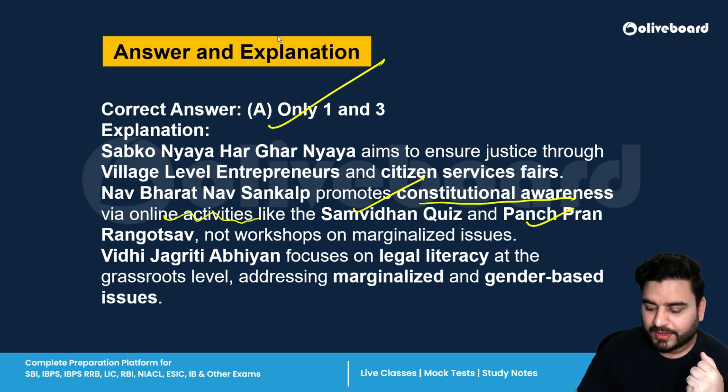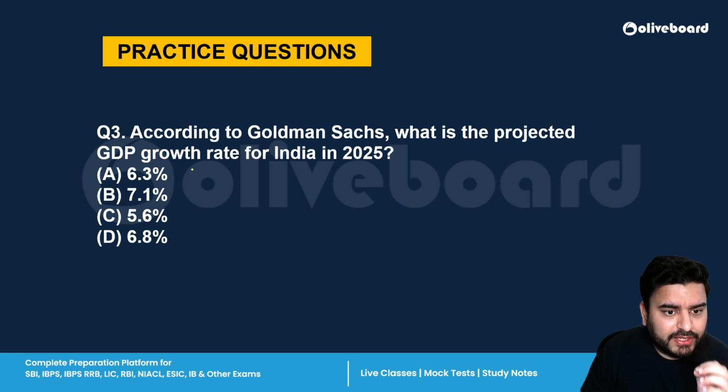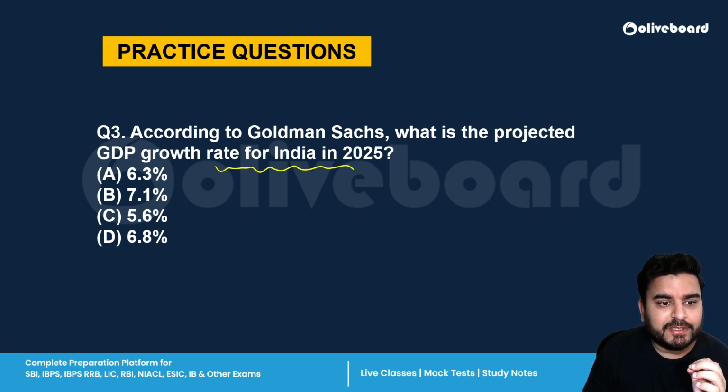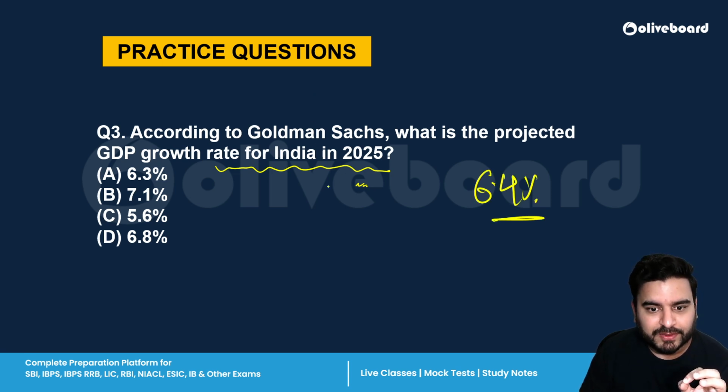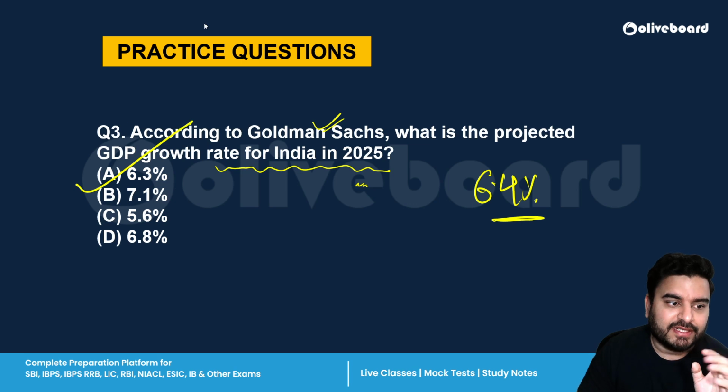So remember this. Next is, according to Goldman Sachs, what is the projected GDP growth rate of India for 2025? Since we are covering December 2024 current affairs, the data is not matching the current Economic Survey data, because the Economic Survey was recently released, and as per it the GDP growth rate for India was 6.4%. But since we are covering the old December 2024 current affairs, at that time Goldman Sachs had released a report. So what is the projected GDP growth rate for India as per Goldman Sachs? The correct answer was A, 6.3%.